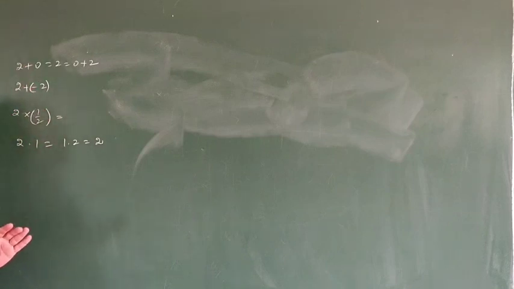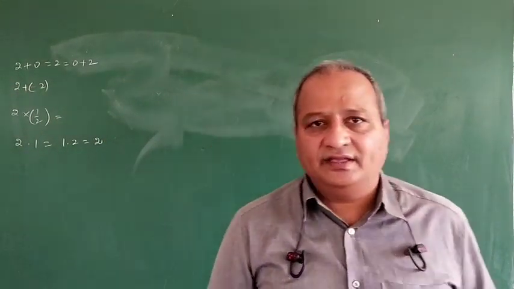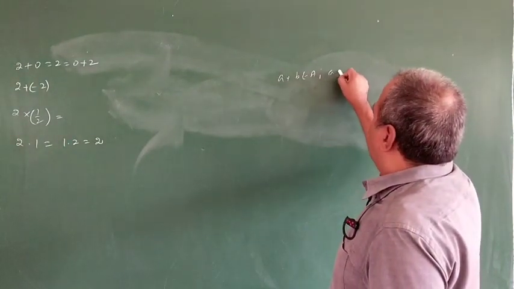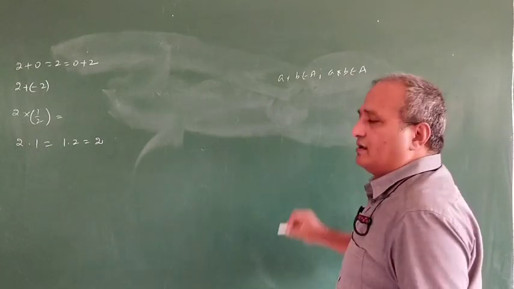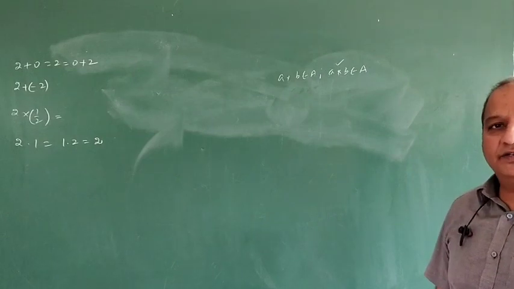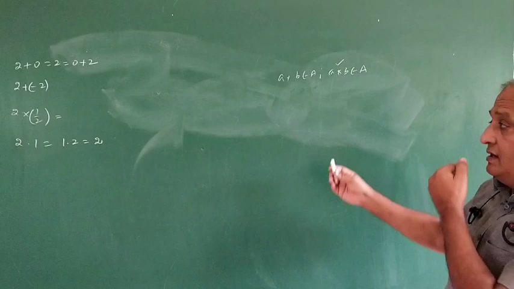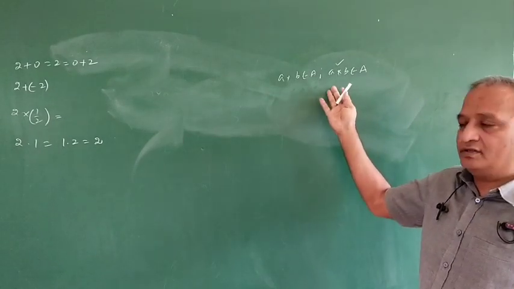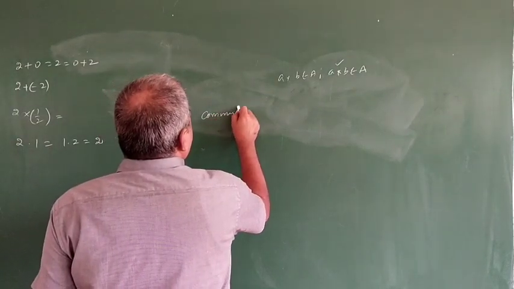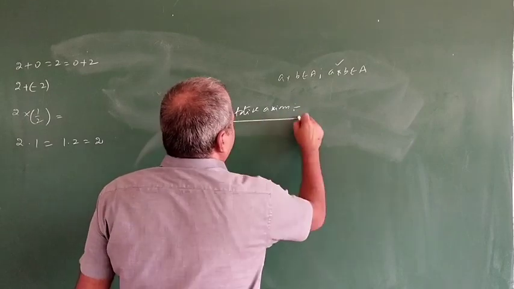Now we will define the same thing once again. The binary operation itself means, if a, b belongs to A and a star b also belongs to A, meaning A cross A to A, then star is said to be a binary operation. In that way also we can define binary operation. So it is almost the closure axiom property. Next we get the commutative axiom on binary operation.